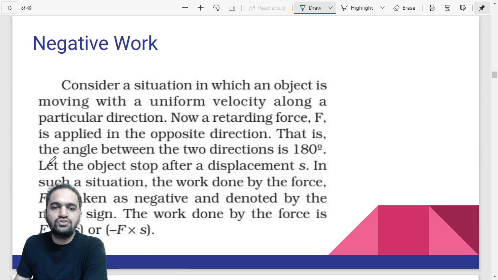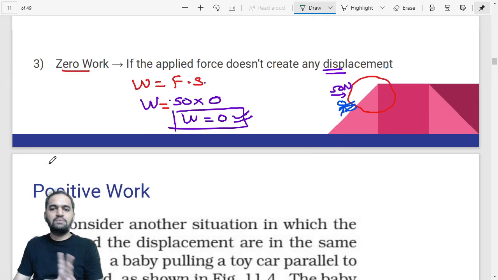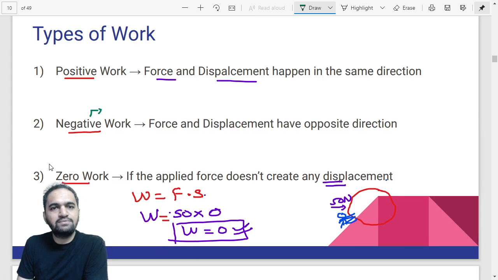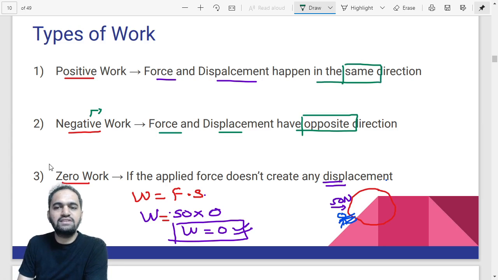Right? So negative work doesn't mean something like we always try to say that this person is positive, this person is negative. It is not that kind of logic. What we are trying to say with negative is that force and displacement have opposite direction. That is what we want to say. And when the work is positive, that means both have the same direction. Force and displacement will have the same direction. So that is the logic behind types of work, that is positive, negative, and zero work.